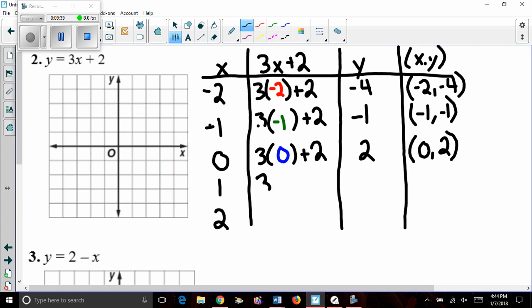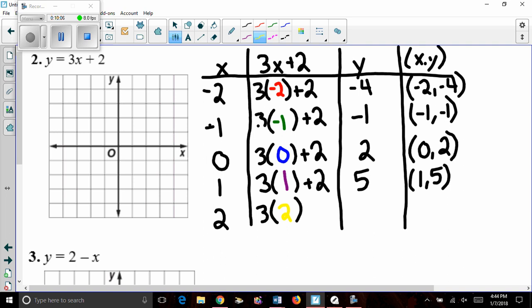Next, instead of 3 times x, it's 3 times 1 plus 2. 3 times 1 is 3. 3 plus 2 is 5. So 1, comma, 5. And finally, 3 times 2 plus 2. 3 times 2 is 6. 6 plus 2 is 8. So I get a coordinate of 2, comma 8.